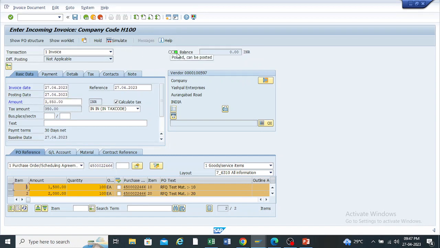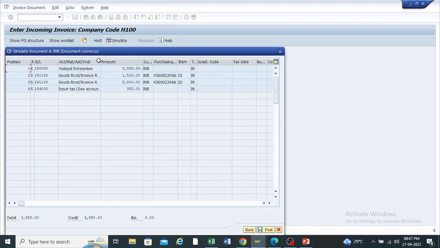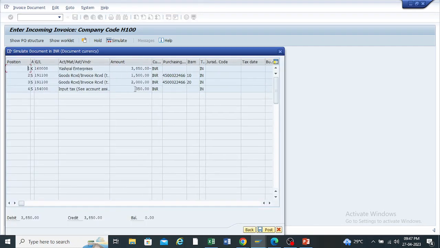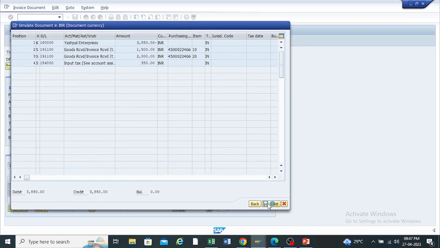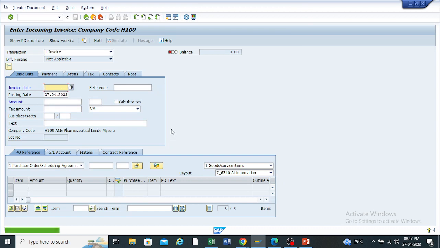So this turns into the green signal. Click on simulate. Okay. So the total tax amount paid to the vendor is 350 rupees. The rate of the material is 1,500 and 2,000 for the two line items. The total amount to be paid to the vendor is 3,850 rupees. So just post this invoice. Okay. So the P2P cycle will be completed here.